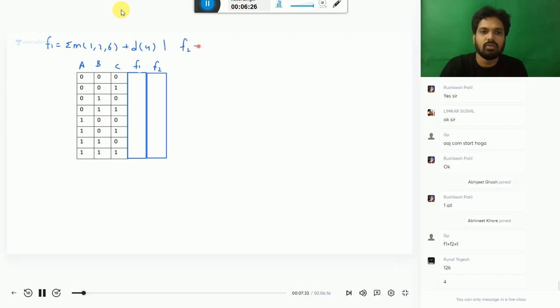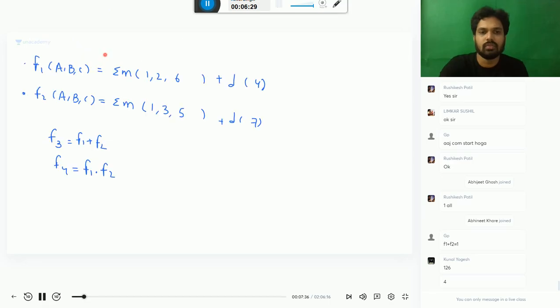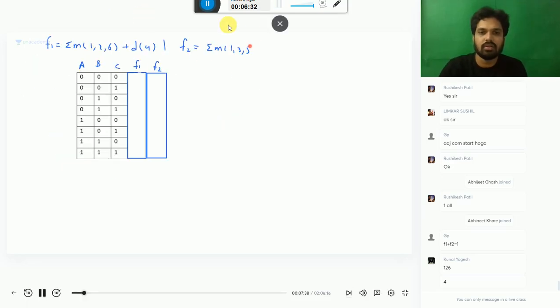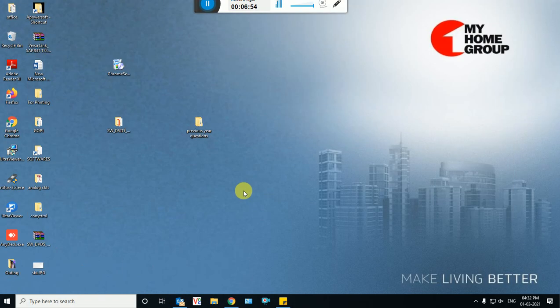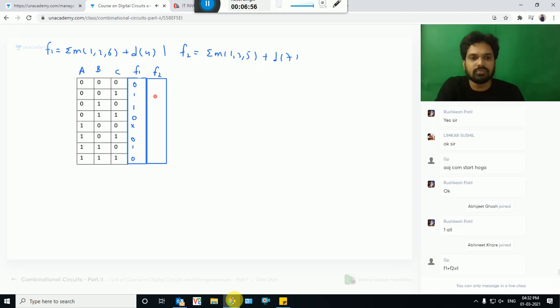Similarly, f2 is sigma m of 1, 3, 5 and don't care of 7. I have given one homework in the last lecture. I hope I remember. Okay, we'll do that. So f1 is sum of minterms 1, 2, 6 and don't cares of 4. Remaining is 0. Similarly, f2 is sum of minterms 1, 3, and 5 and don't care of 7. Remaining are zeros.